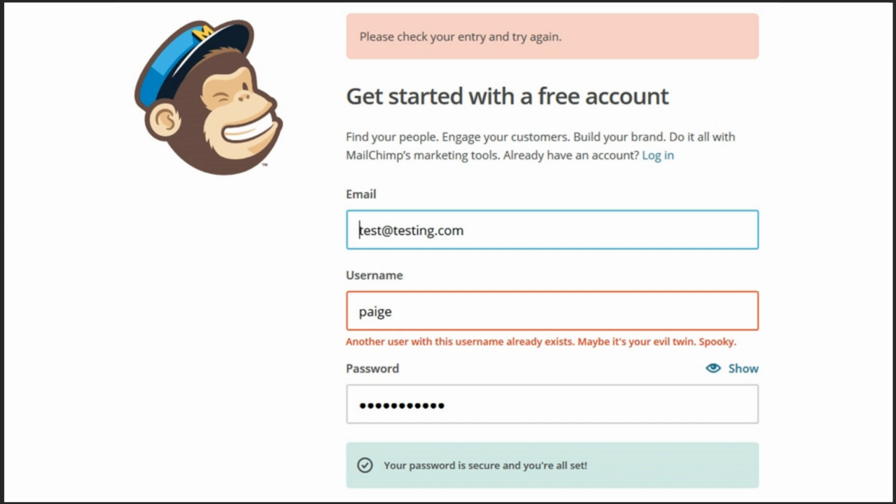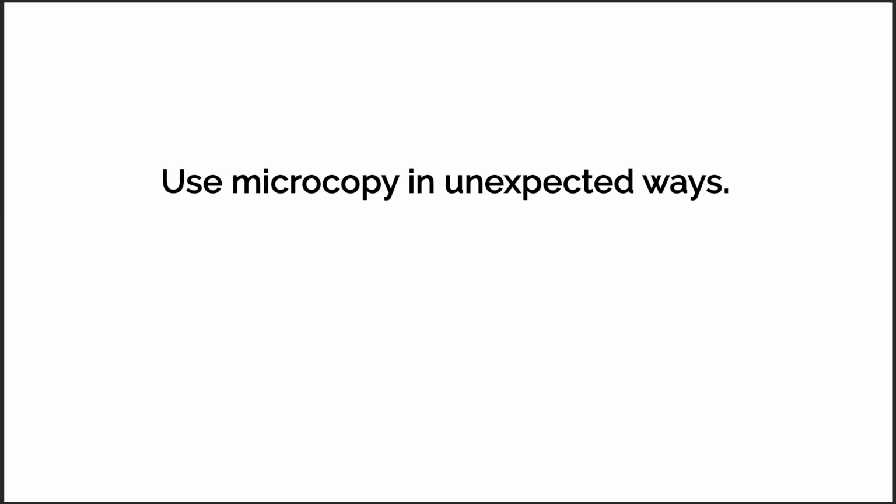In this example, MailChimp uses humor and explains to the user why the sign-up didn't go through. It's a nice way to tell the user that they have made an error, and it tells them how to fix it.